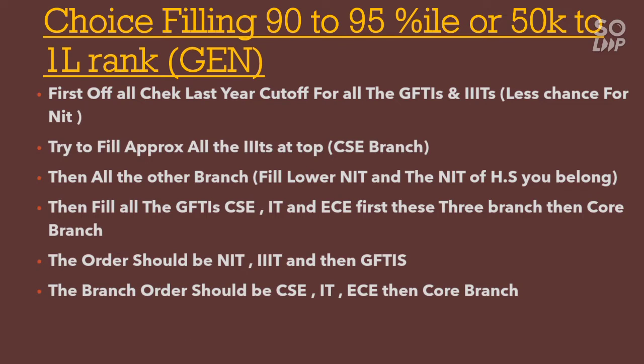And the branch order should be, as I have earlier discussed, CSE first, then IT, then EC, then all the core branches. So this is the choice filling strategy for the 90 to 95 percentile or 50,000 to 1 lakh rank student belonging to the general category.